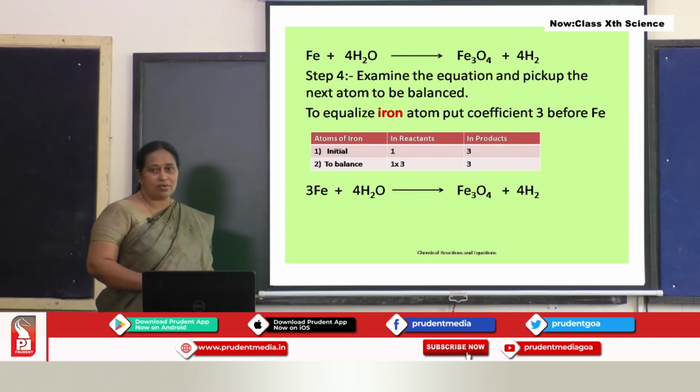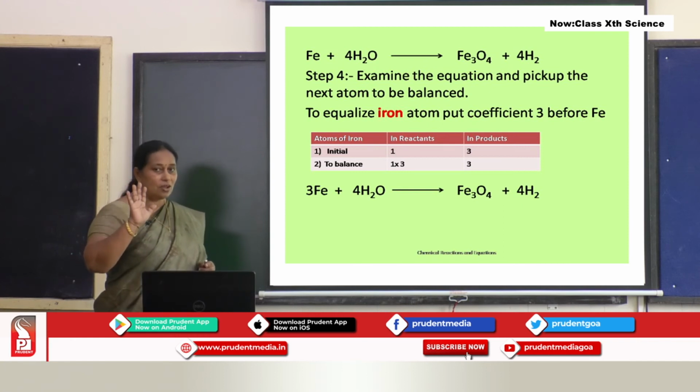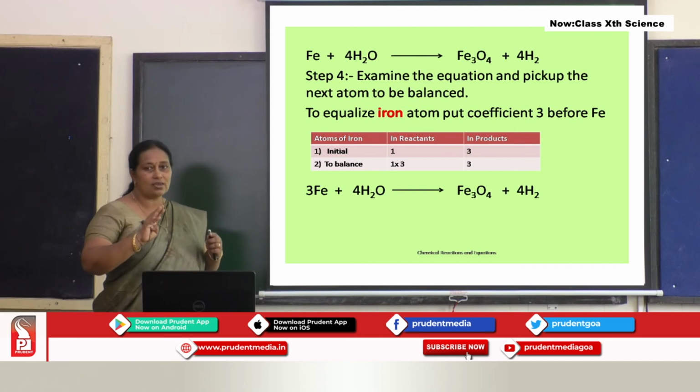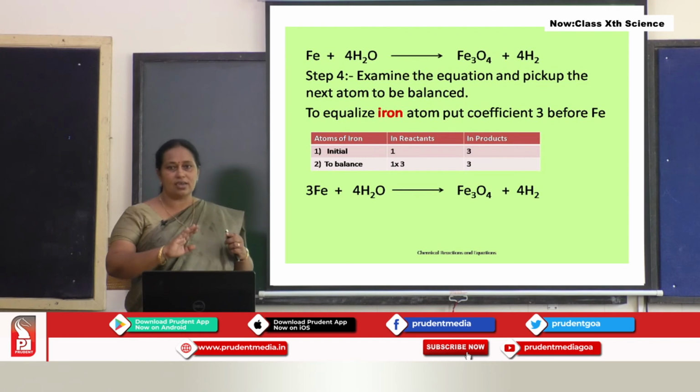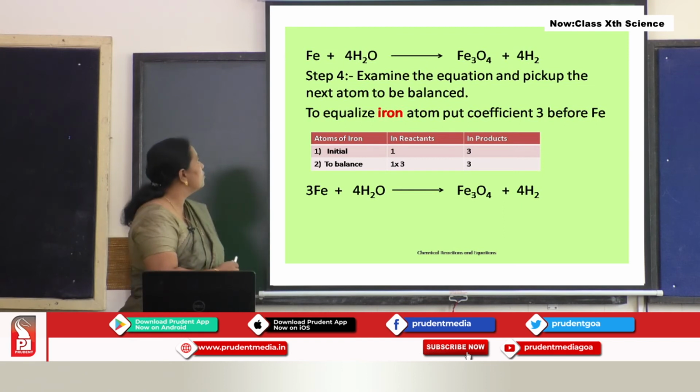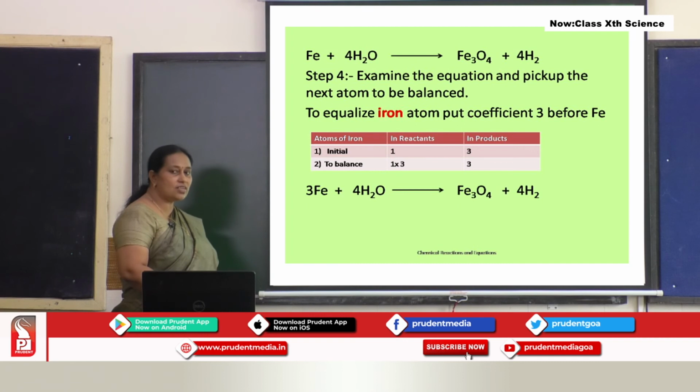Finally, step 5. As I told you at the beginning, balancing an equation consists of 5 steps. The fifth step is only to check and make sure that every atom of the element in the reactant and the product are balanced. Finally, let us check the equation by counting the number of atoms on both sides. Element, number of atoms on the left hand side, number of atoms on the right hand side. What is written on the left hand side? Reactants, and the right hand side, products.